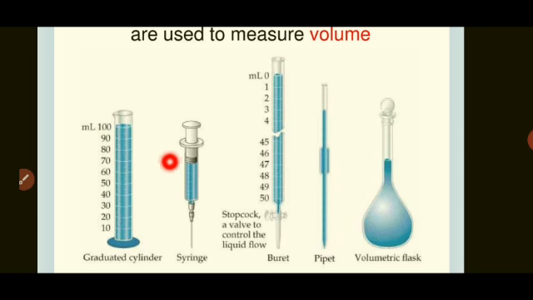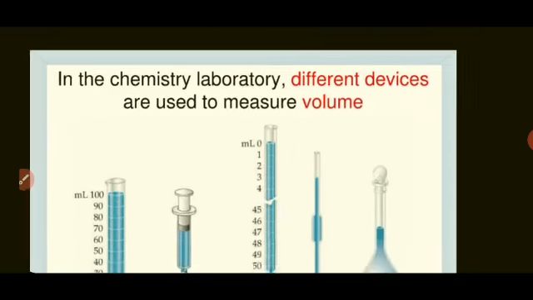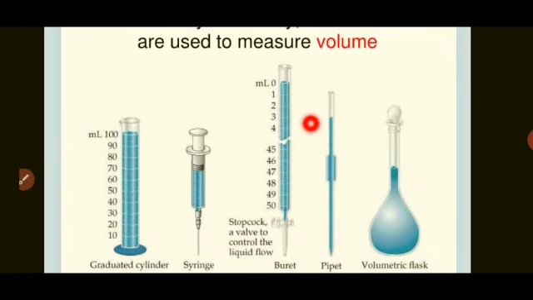Then this, all of you have seen, is a syringe which is used especially for injection. Even this is graduated, if you have seen 5 ml or 10 ml, which we call 5 centimeter cube or 10 centimeter cube, even 2 centimeter cube. Then one more device is the burette, which we use in practicals. By this we can measure from 0 to 50 or 0 to 25.